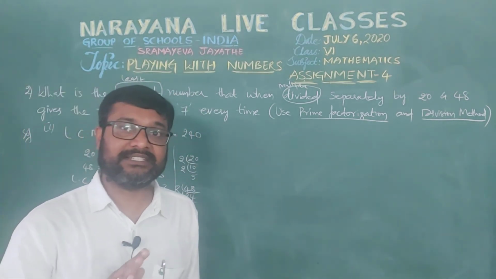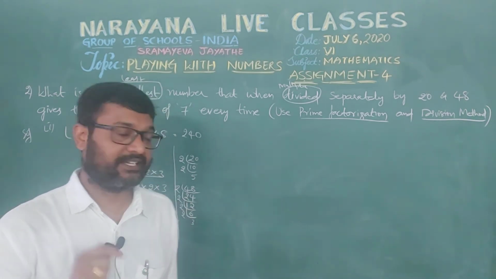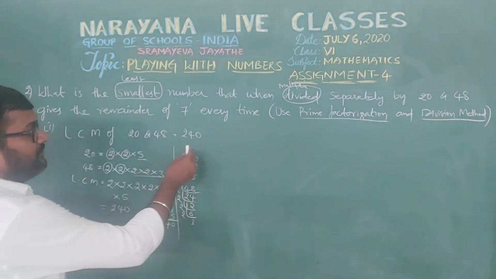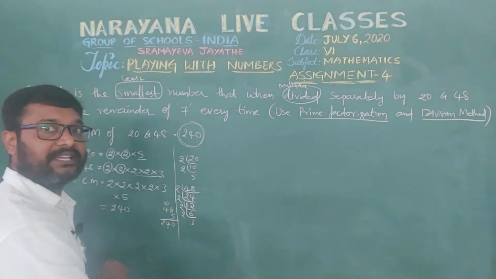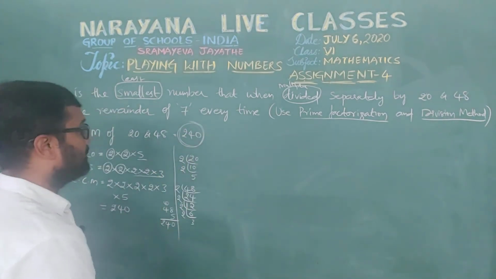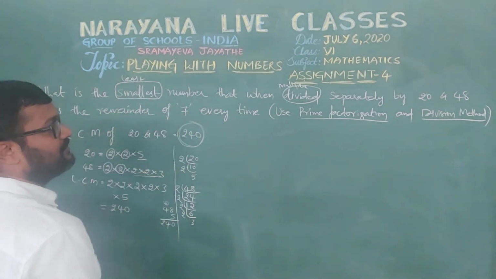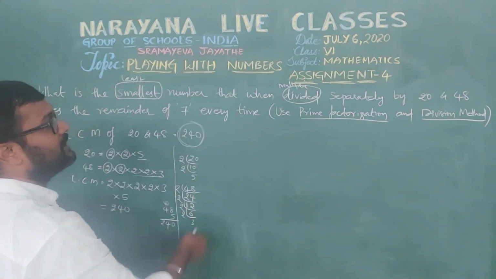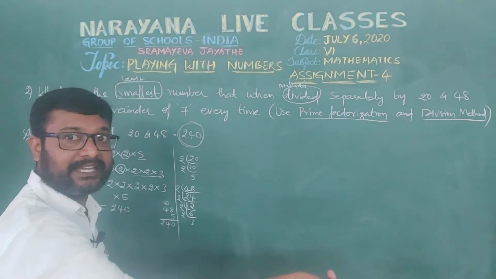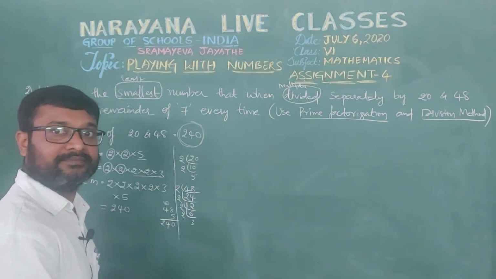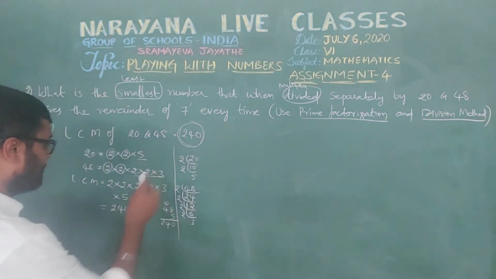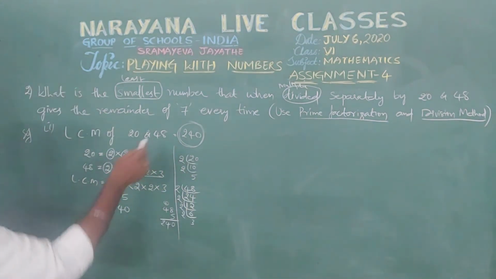That means it is not exactly divisible by 20 and 48. That means 240 is exactly divisible by 20 and 48 being a least common multiple, but here the remainder is 7 always. So the smallest number that divided by 20 and 48 gives the remainder 7, we need to add 7.